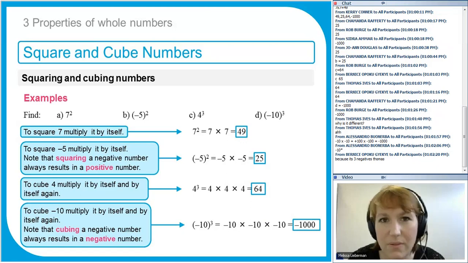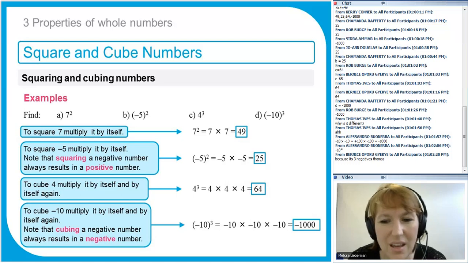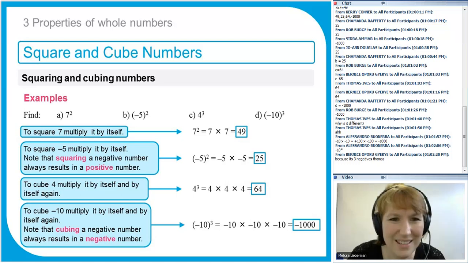And I don't want to go into too much depth for people that have just started, but if you had an even power of a negative number, so if I had -5 to the power of 10, the answer would be positive. But if I had -5 to the power of 11, the answer would be negative. So if you've got an odd number of negative numbers multiplied by themselves, the answer would be negative. But if you had an even number, it would be positive. So that's just quite an interesting thing to notice. Don't learn it, it's just an interesting thing to notice.